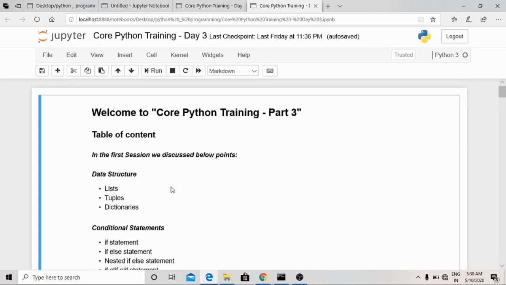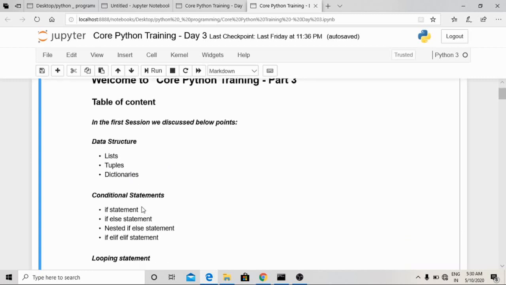In a list we have seen how to define a list, how to add an element into a list, and how to replace an item from a list. We have also seen some different operations on lists, and similar operations on tuples and dictionaries. In the second half of the last lecture we saw conditional statements: the if statement, the if else statement, the nested if else statement, and the if, else if and else statements.